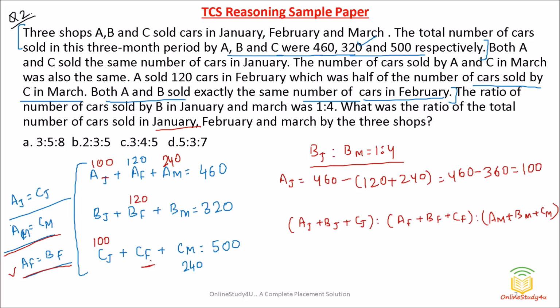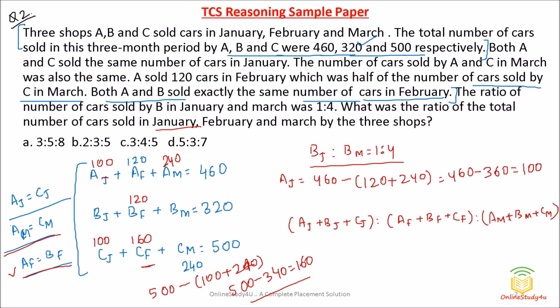Now this, friends, we will be easily able to calculate. How? This total is 500, minus these two will come this side. So 100 plus 240. So 500 minus 340 will be equal to 160. So this value will be nothing but 160. Very good. So this also we are able to calculate.